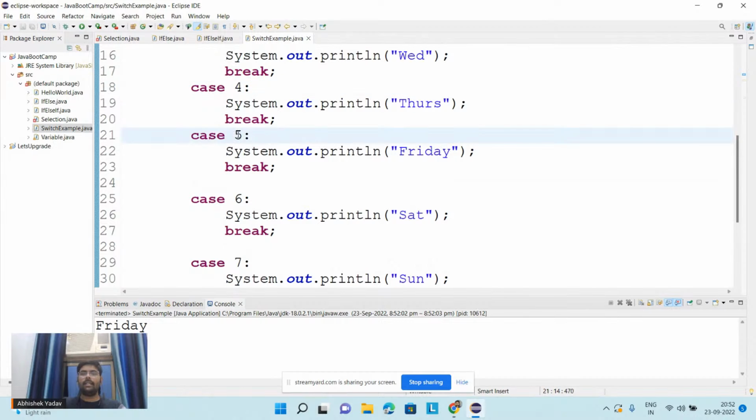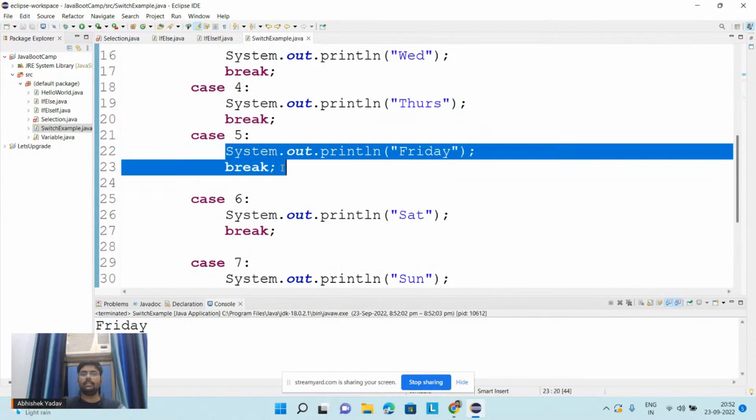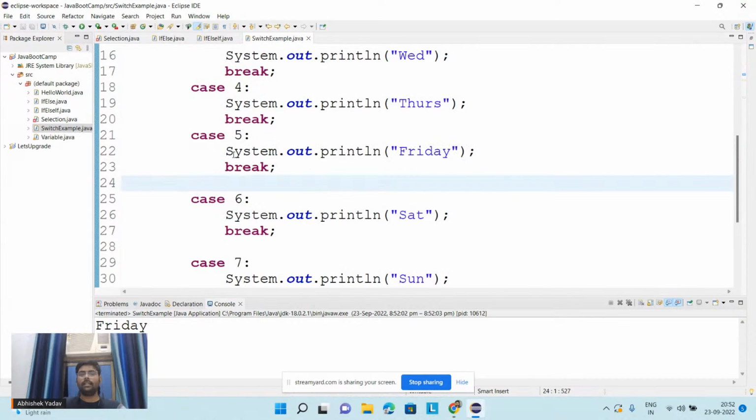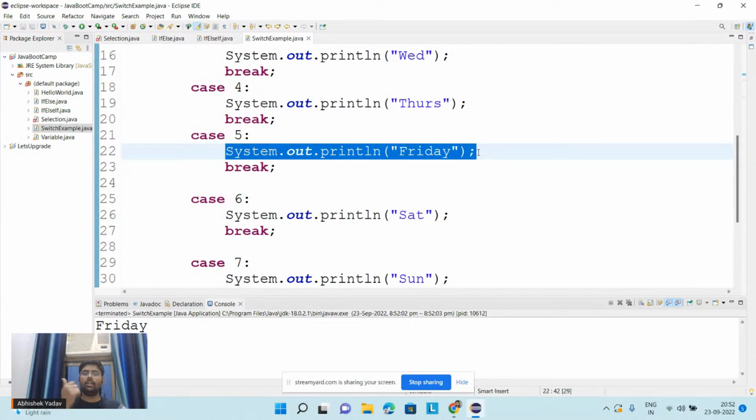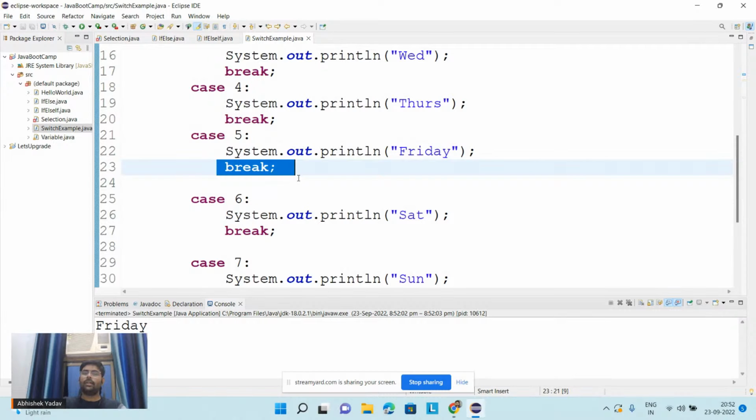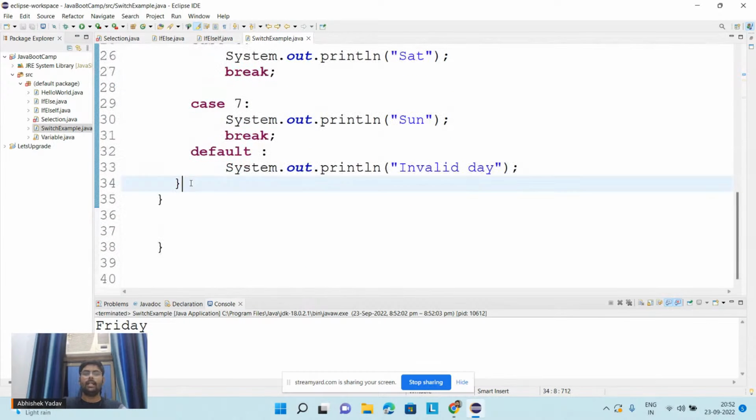My day and this value 5 is matching, right? So we will execute the code inside this case 5. I will execute the System.out.println Friday, and after that I will execute this line break. What will happen? I'm using a break. That means I will move out of this switch case selective statement. I will move to this line here.